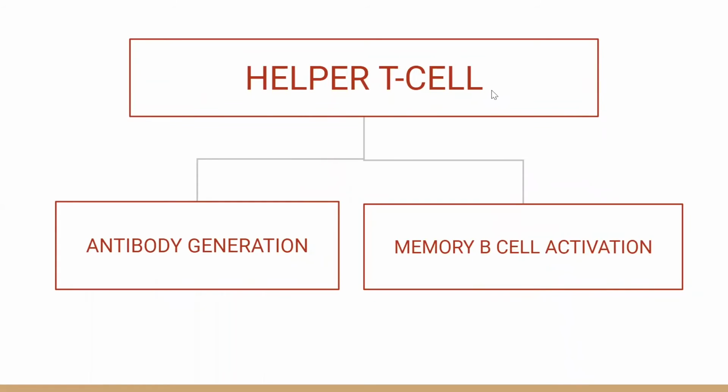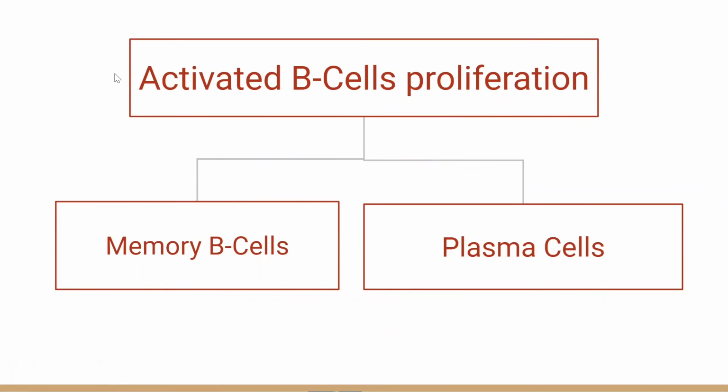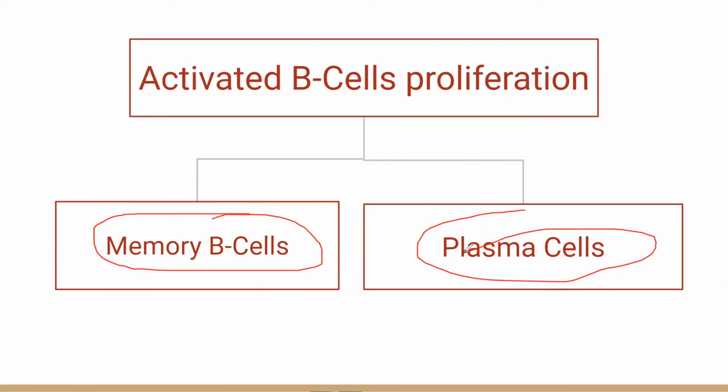Then the T cell starts helping in the production of antibodies, and will also help in the activation of memory B cells. So memory B cells will get activated because of the helper T cells. B cells are going to proliferate and they will start making memory B cells and plasma cells.